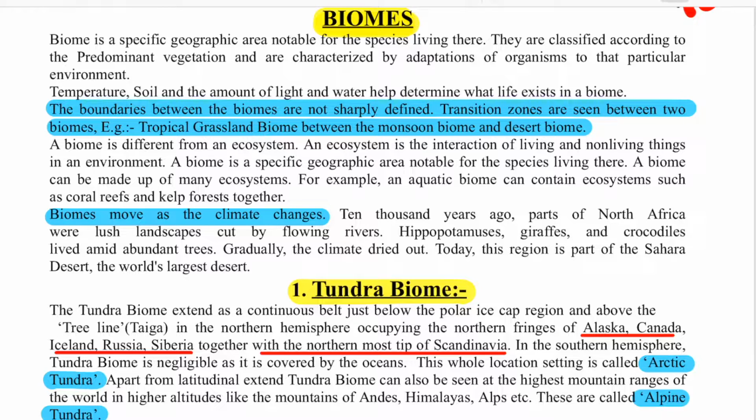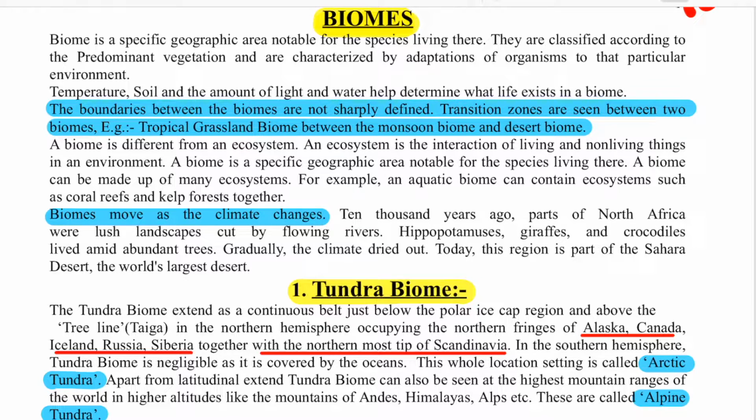Okay, and the deserts don't appear suddenly, they are grasslands which have been desertified over many years, or they can be just transitional areas at the edge of the grasslands.